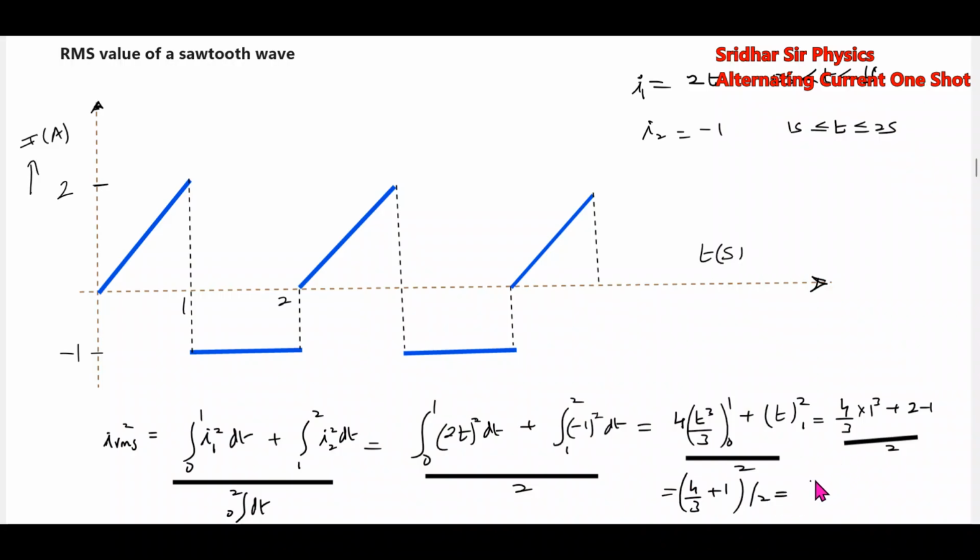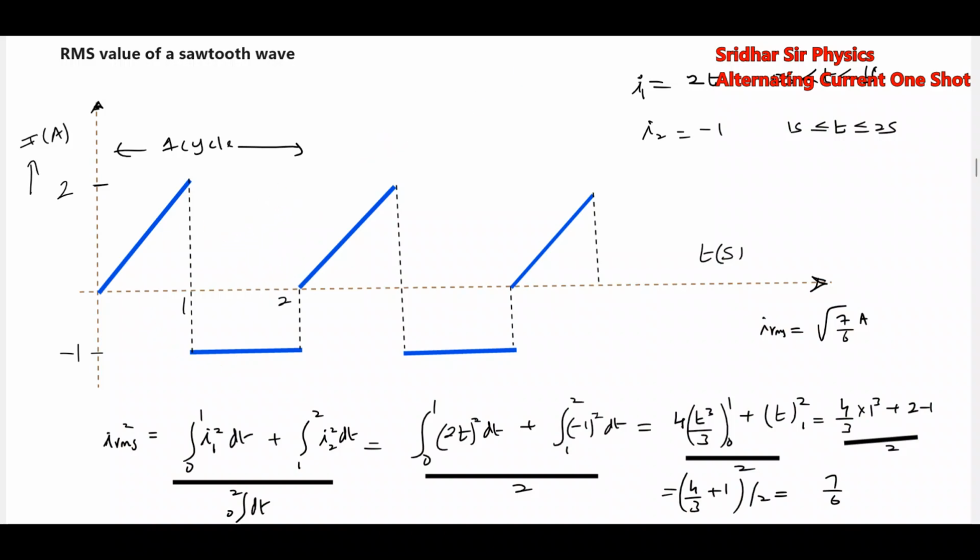So 7 by 6 ampere. This is the one. So further, what is IRMS? Equal to root of 7 by 6 ampere. I think this is simple integration. If the different parts of the wave have different curves, then break that integral. So this will become one cycle.